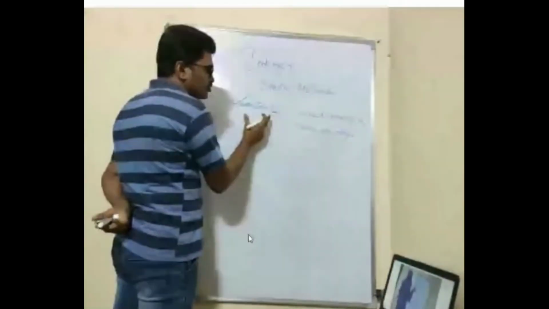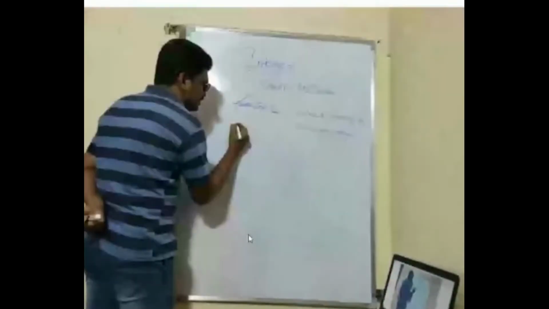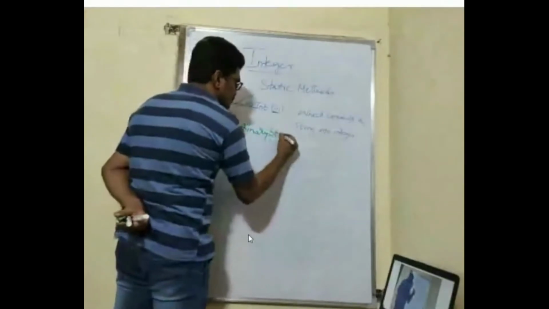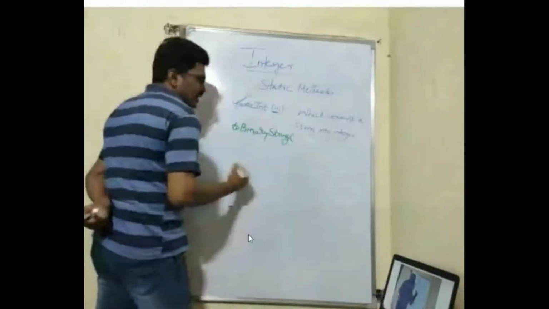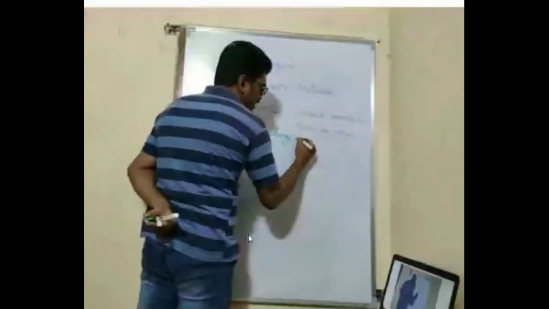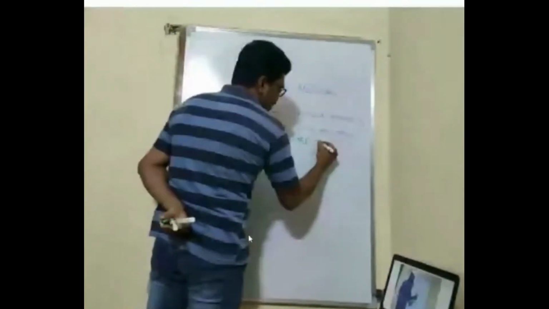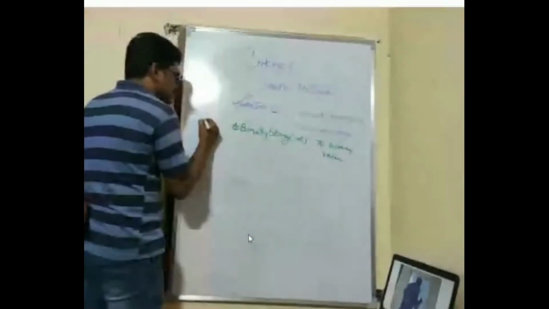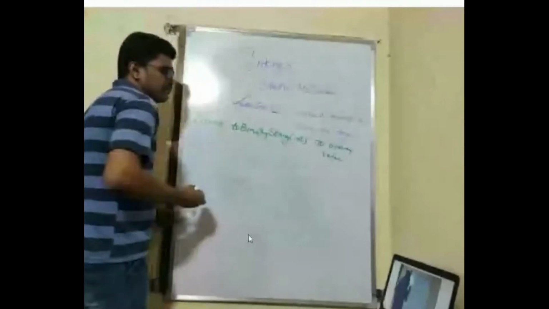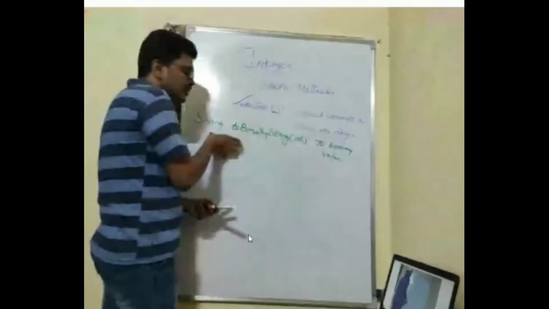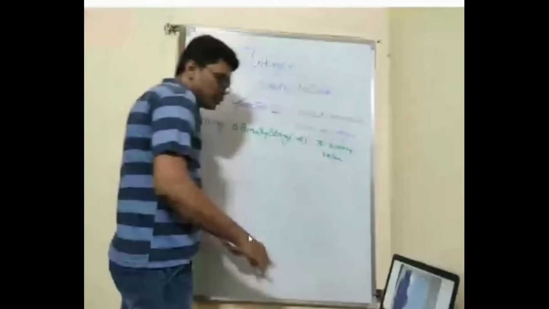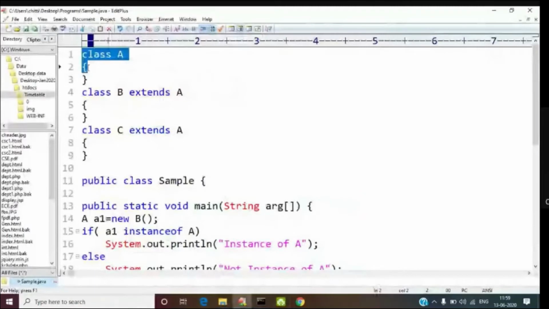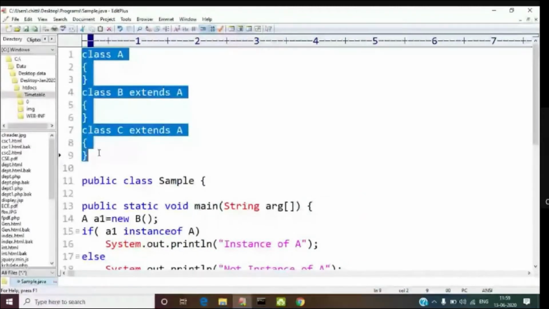Similarly, there are some other methods. One very useful method is toBinaryString. Here you give an integer value and it will convert it into a binary value. Binary means it will be in the form of a string, a binary string. I'll show you the demo of these two methods and the rest of the methods we'll discuss afterwards. These are very important methods, that's why I'm giving the demo of it.